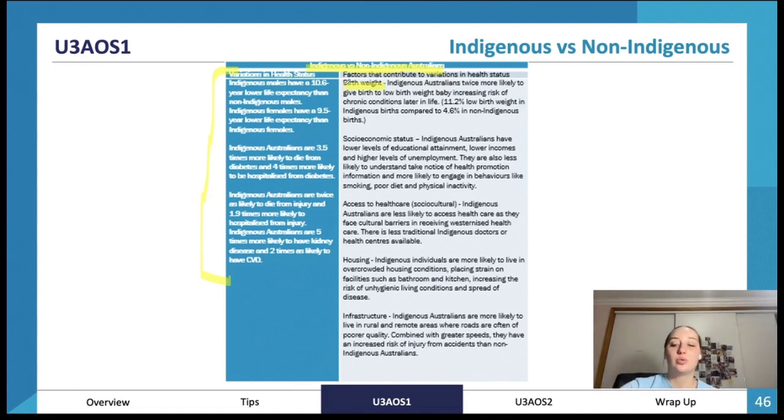Indigenous Australians are twice as likely to give birth to a low birth weight baby. Having a low birth weight baby has a lot of impacts on the baby. It's not good. It can be caused by smoking and drinking while the lady's pregnant, and it can cause chronic conditions for the baby later in life.